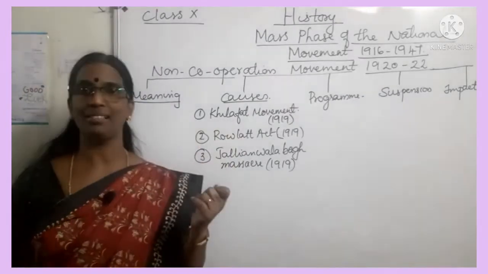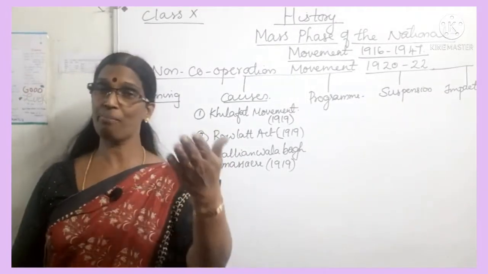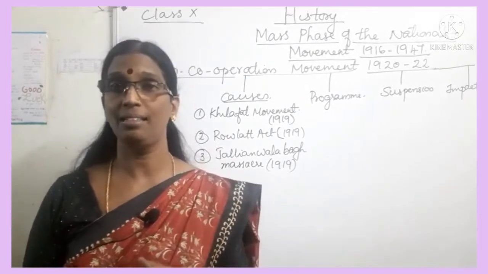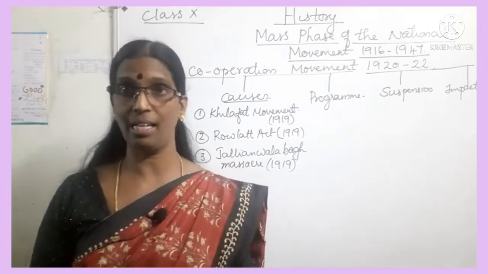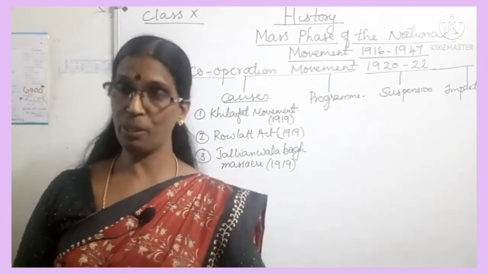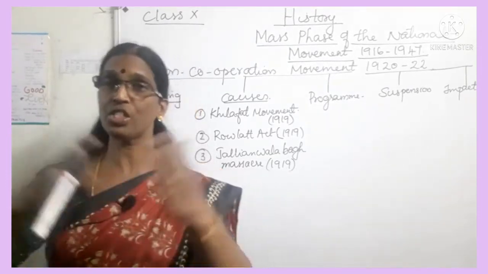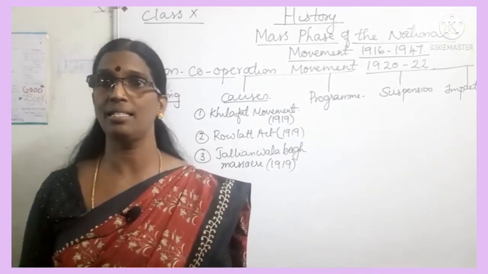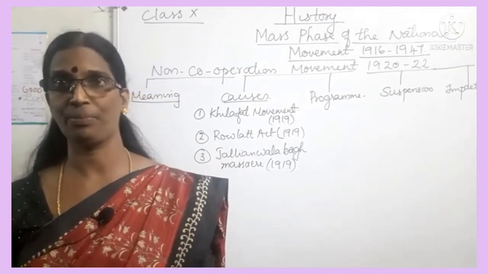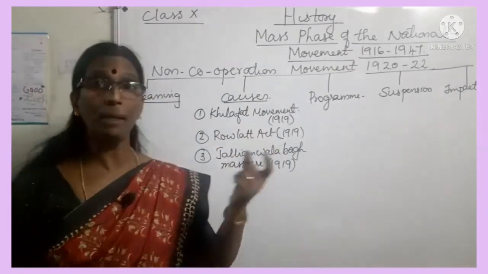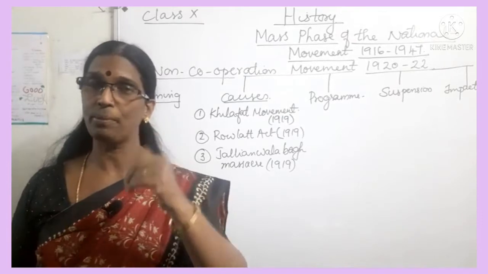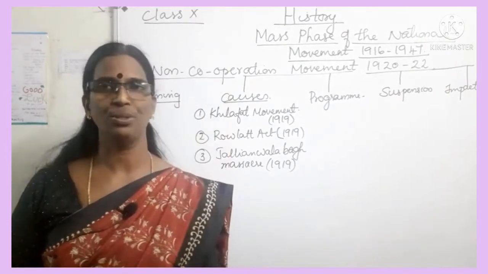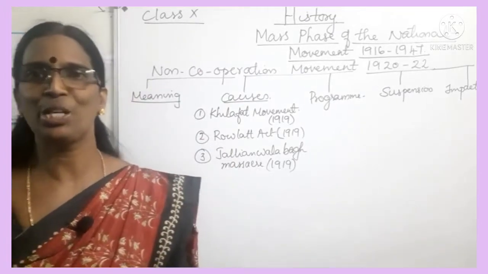How could the Indians tolerate it? Mahatma Gandhi appealed to the Viceroy to stop the act, but the Viceroy was not ready to hear his request.